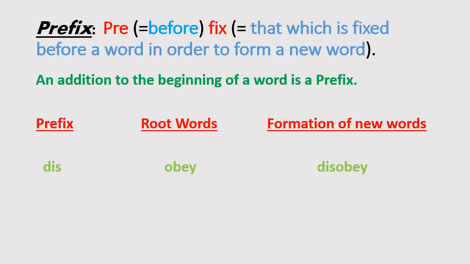Here the root word is obey. When we add this dis before the word, we get the new word disobey. Notice here that the word obey is fixed. We got the new word just by adding the letters dis before the root word obey.